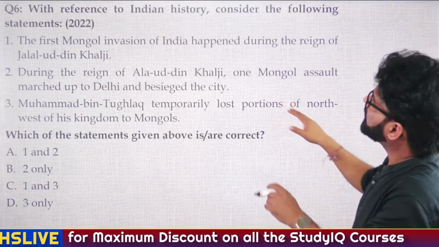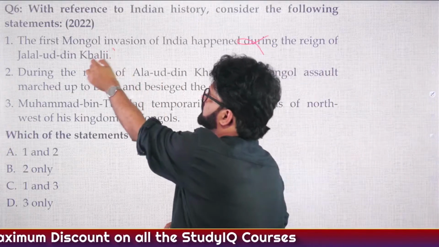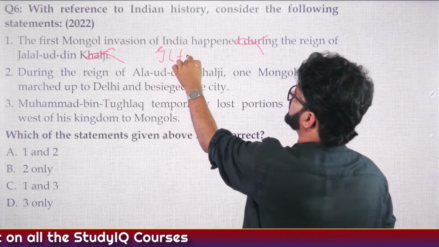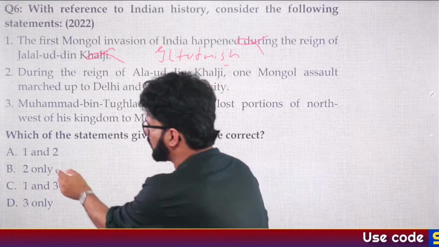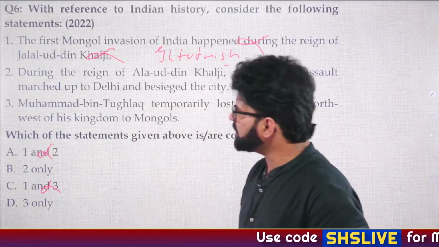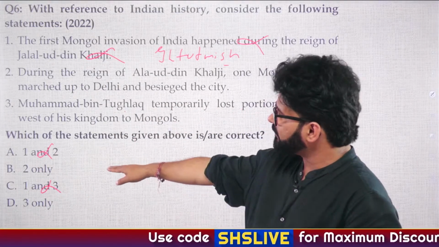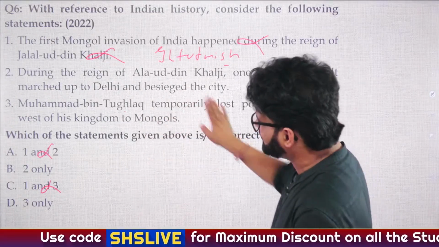See, the first Mongol invasion did not happen during the reign of Jalaluddin Khalji. That happened during the reign of Iltutmish in around 1221. So that is wrong. So eliminate options. Use option elimination. A and C gone, 1 and 2, 1 and 3 gone. Now you're left with B and D, 2 only, 3 only.